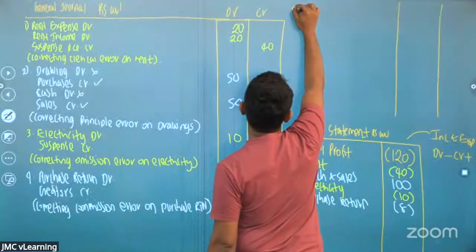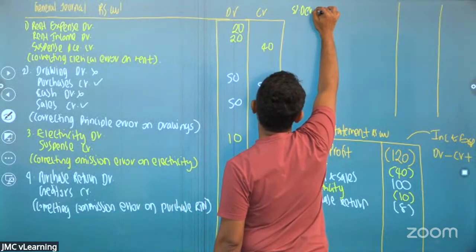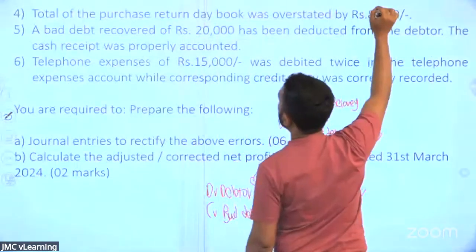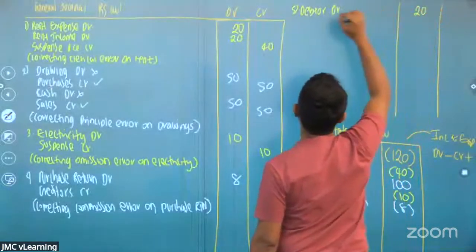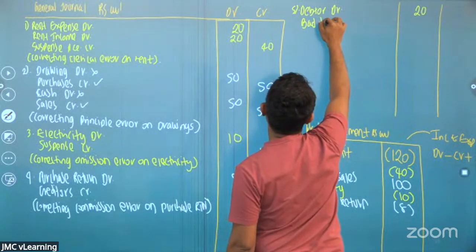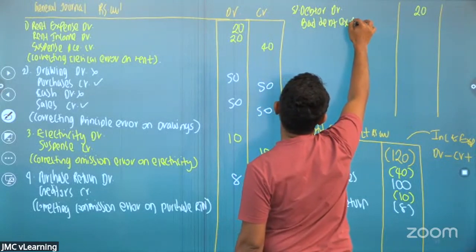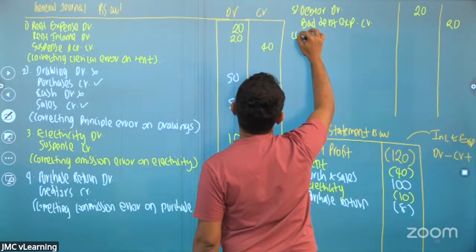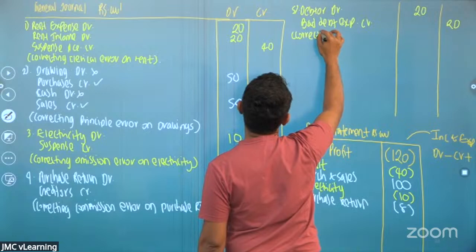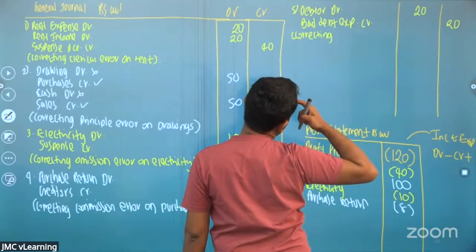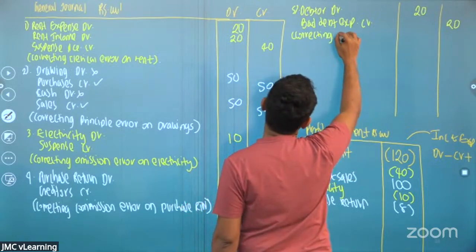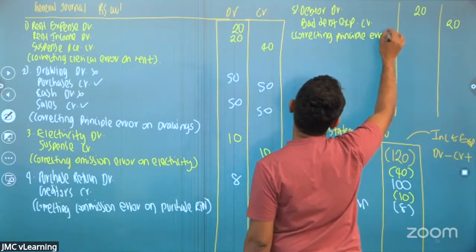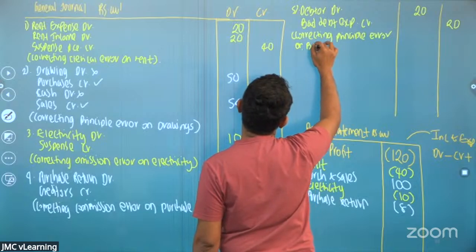The adjustment item number 5. Your debtor will be debited ₹20 and the bad debt expense will be credited ₹20. So this is once again a principal error, correcting principal error on bad debt.